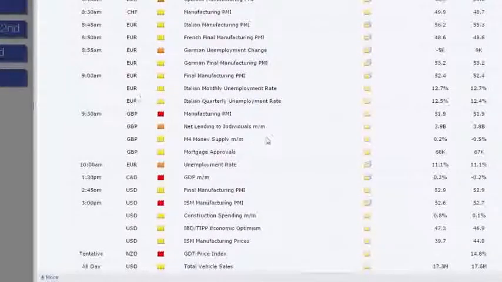Now, later on the day on Tuesday, we've got manufacturing PMI, which is expected to come out in line with the previous figure at 51.9. This starts a run of events from the UK, which are expected to come out either as they were last time or better. Lots of PMIs coming out, services, construction, manufacturing from the UK. Basically, all expected to show a pretty healthy economy in the UK, that the recovery is becoming entrenched.